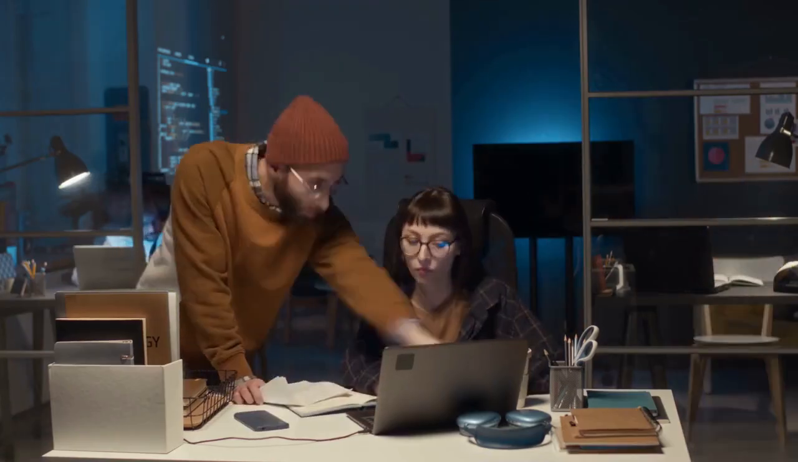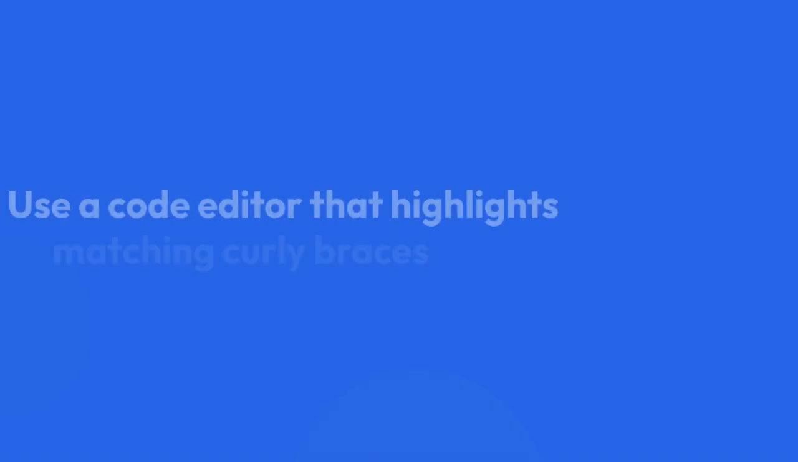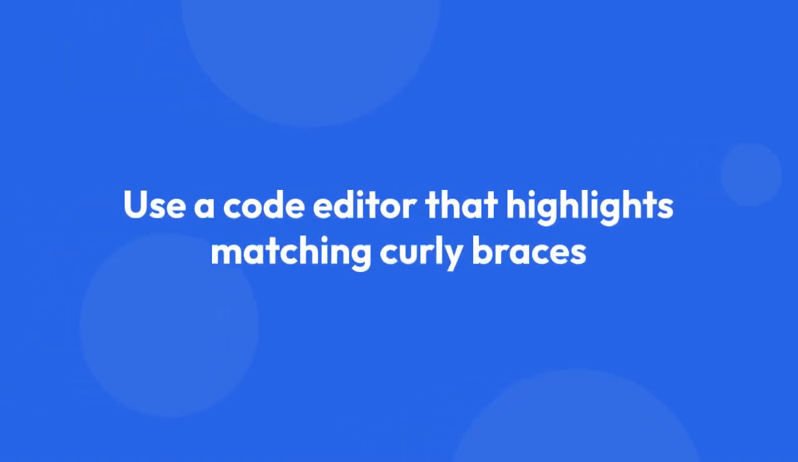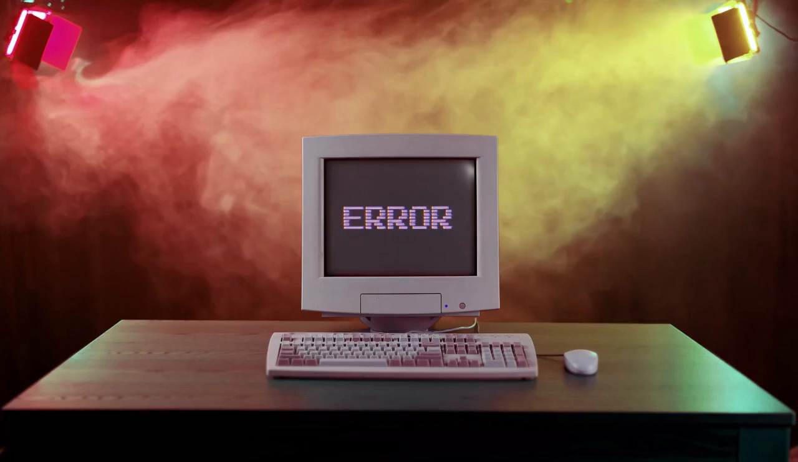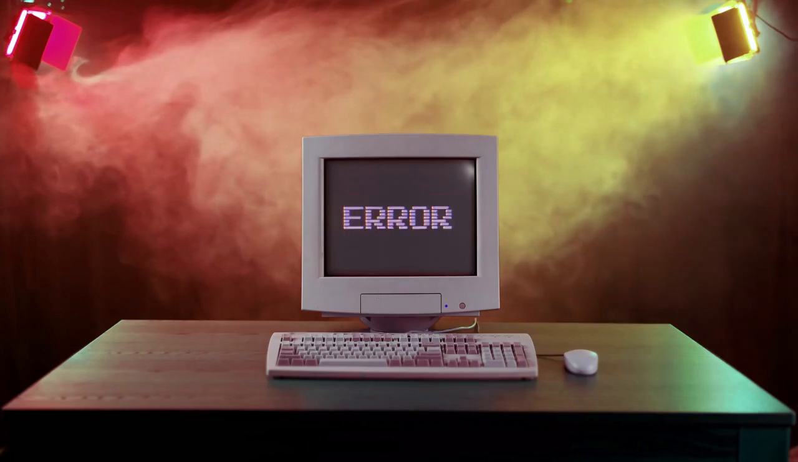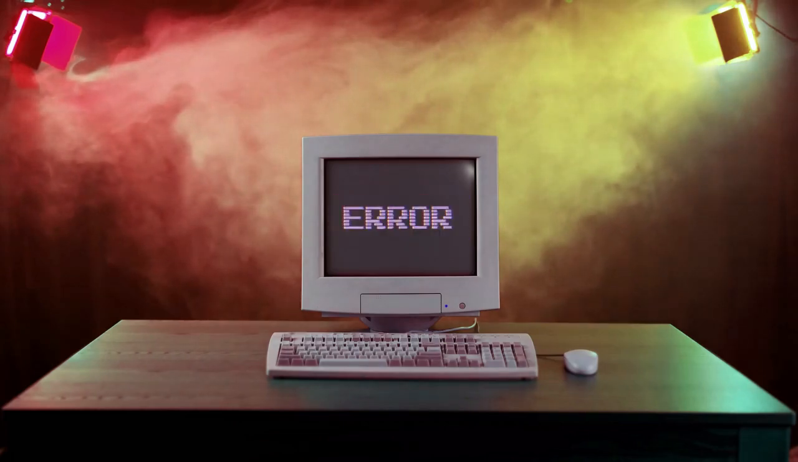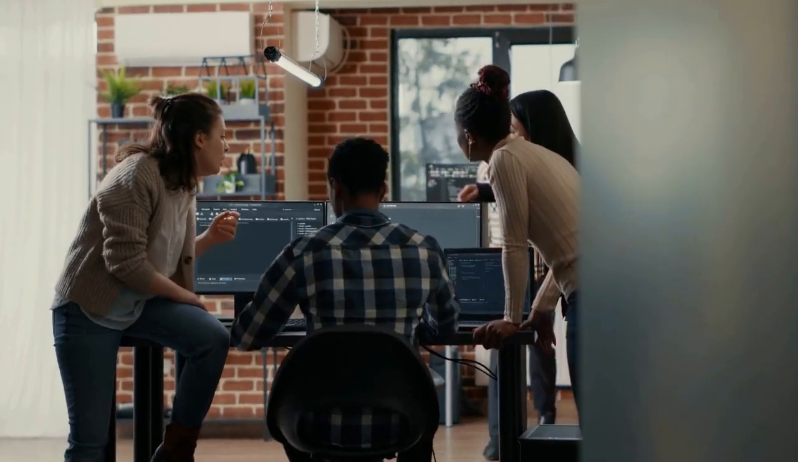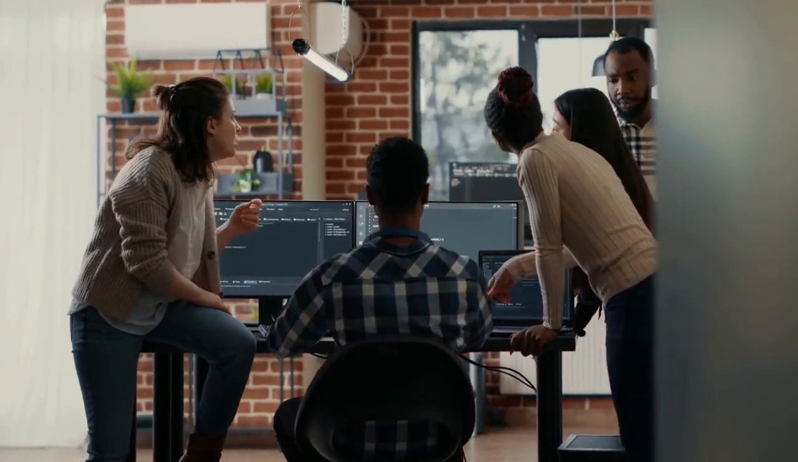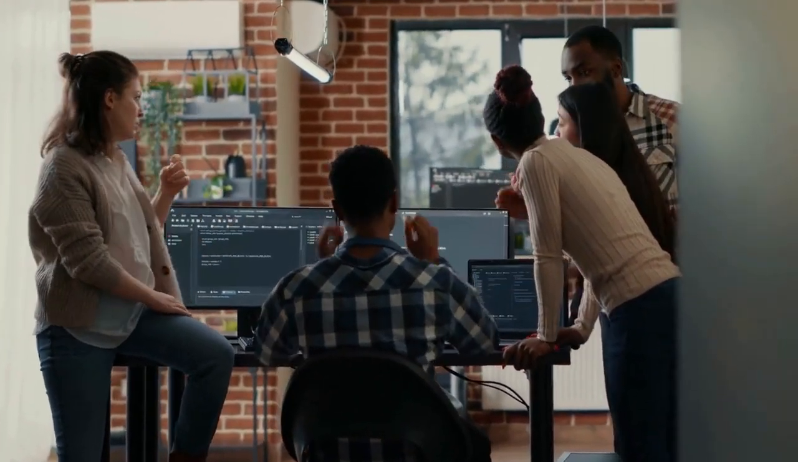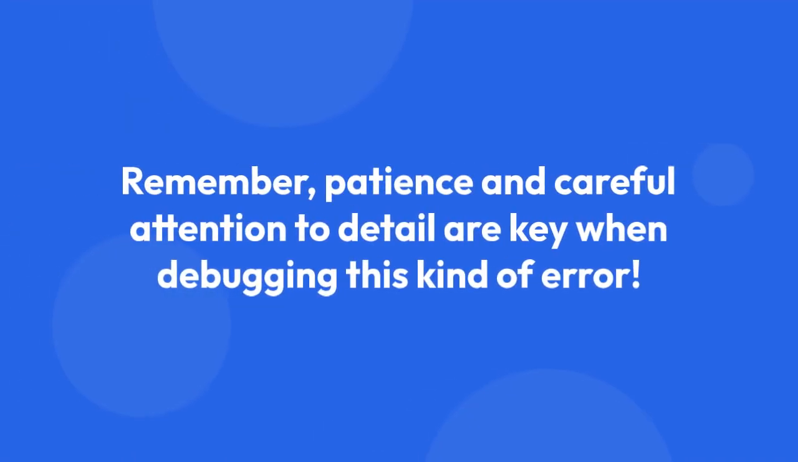7. Debugging strategies. Start by carefully examining the code surrounding the error. Use a code editor that highlights matching curly braces to help visually identify mismatched braces. A step-by-step compilation might help pinpoint the exact location of the mistake. If you're working with a larger project, break it down into smaller, testable modules to isolate the problematic area. Remember, patience and careful attention to detail are key when debugging this kind